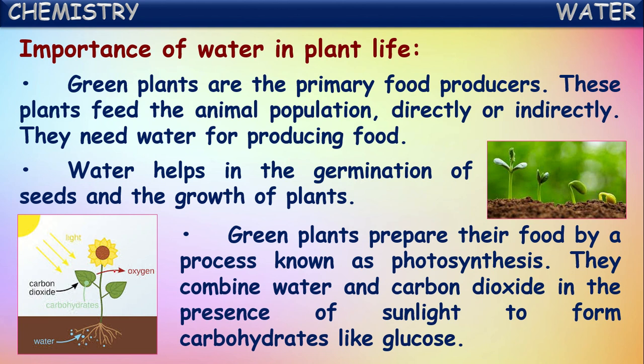Along with the food, oxygen gas is also released out. This entire process in which carbon dioxide and water combine in the presence of light in their leaves to produce carbohydrates as food and oxygen gas is called photosynthesis. So in the photosynthesis process, water is one of the major requirements of the plants.